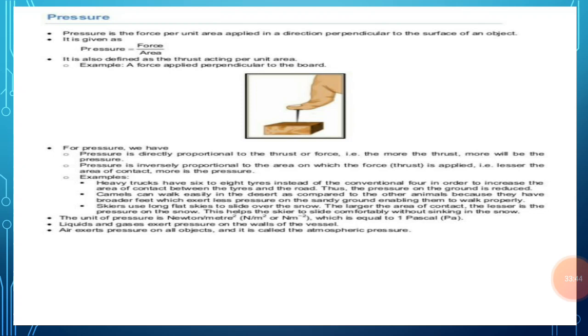The effect of the force applied by one object on another object depends on the area of contact between the two objects. And this is the most important point to be noted, that the effect of the force that is applied by one object to another object mainly depends on the area of contact between the two objects. This will be clear to you with the help of these examples.